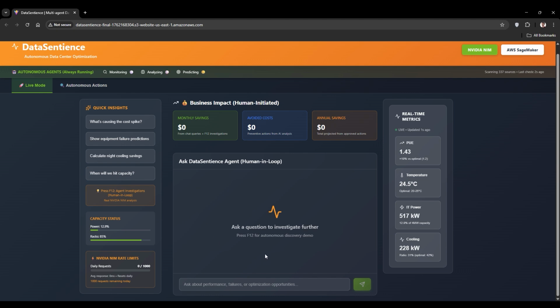So today we'll be seeing how the live telemetry comes in. This is actually based on generated data, but it's meant to be as close to a real data center as possible, showing you all of the important metrics.